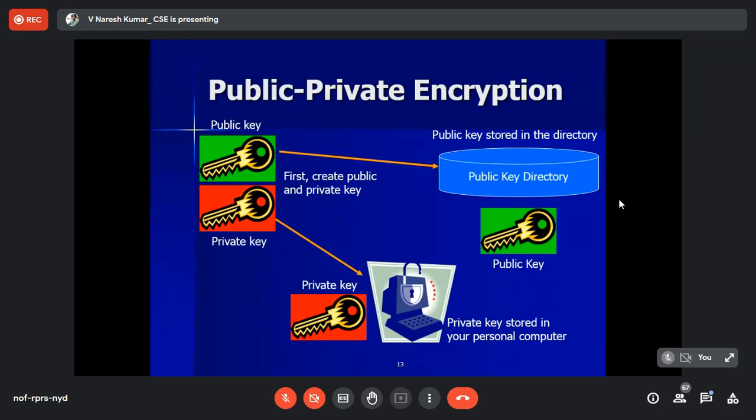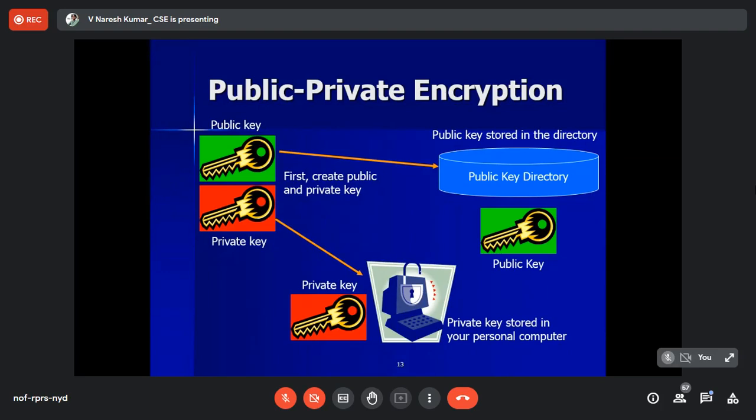Yes, sir. So now I want to send the information to Srikar. In the symmetric key, what happened? In the symmetric key, we are having one problem. I have to share the secret key with Srikar after sending the information so that he can decrypt. Yes or no? Yes, sir. But the sharing of a secret key is a problem. So that was the reason we are choosing another methodology called public-private key encryption, that is asymmetric key encryption.